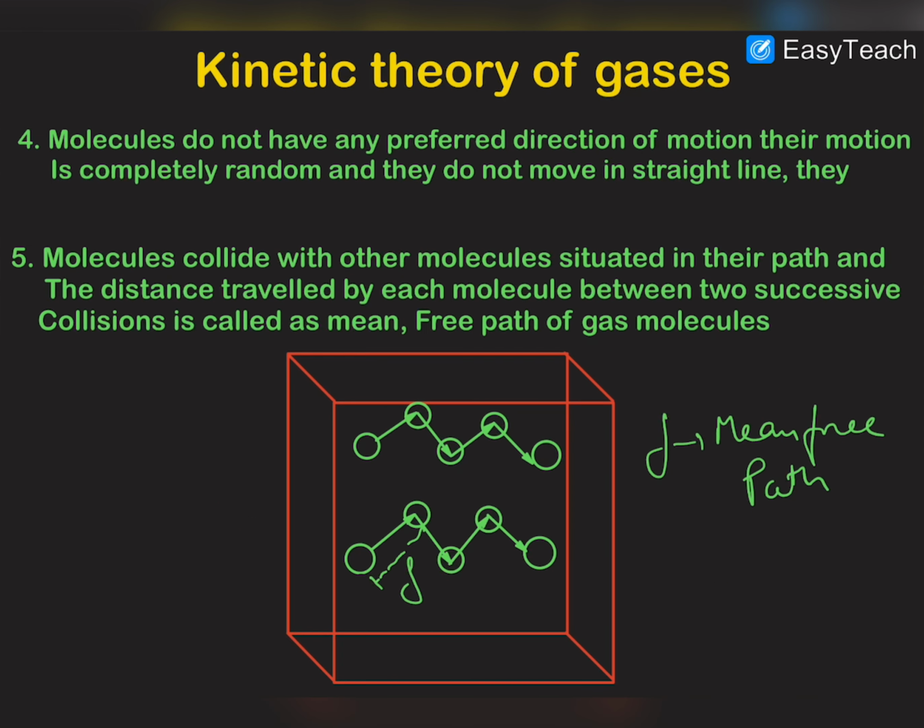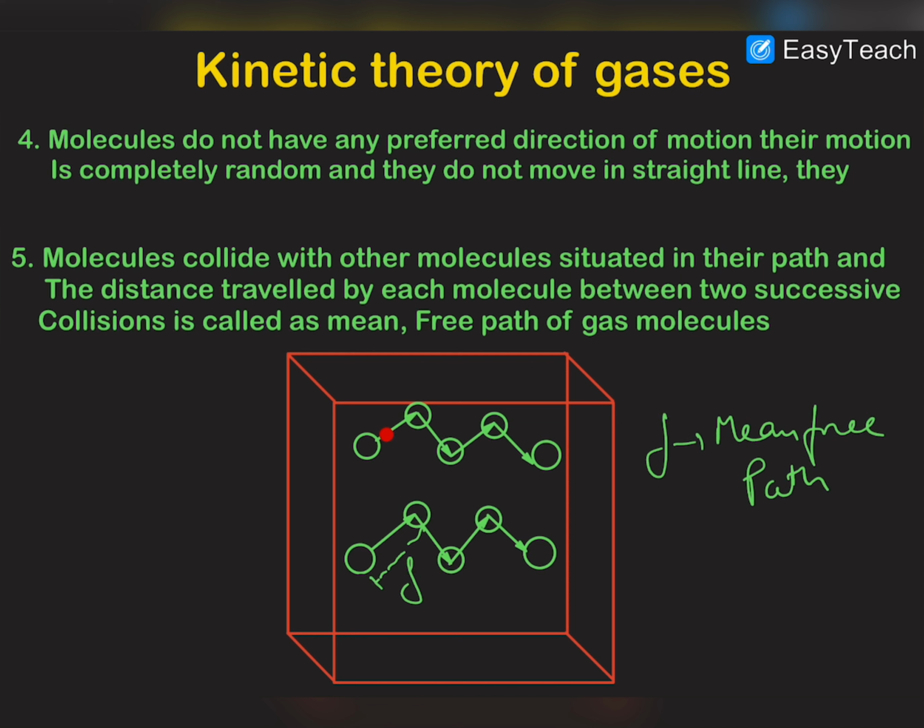Now you can see that the molecules do not move in some preferred direction of motion. In fact, their motion is completely random and they do not move in a straight line, which means that the molecules have thermal kinetic energy, and therefore they are not moving in a straight line because that thermal kinetic energy gives them a random velocity which can be in any direction.